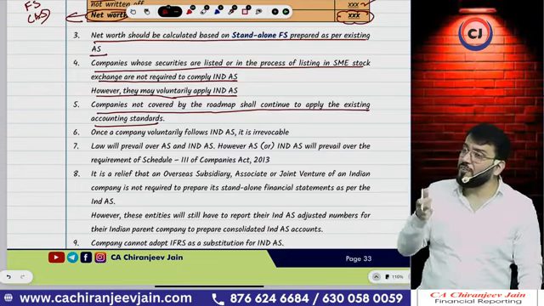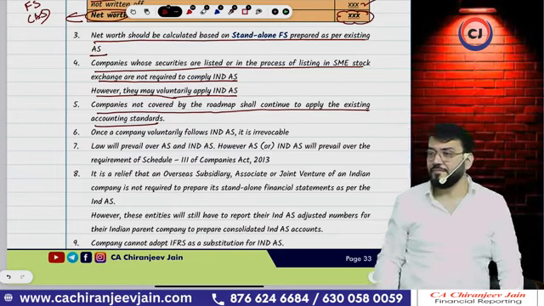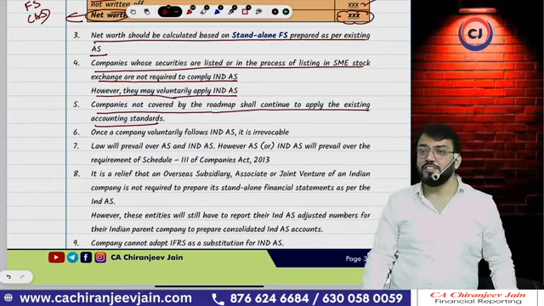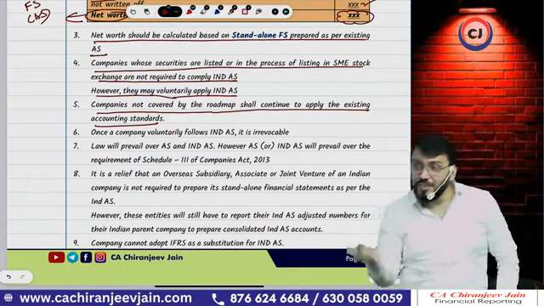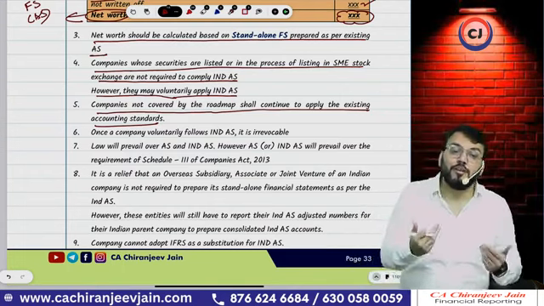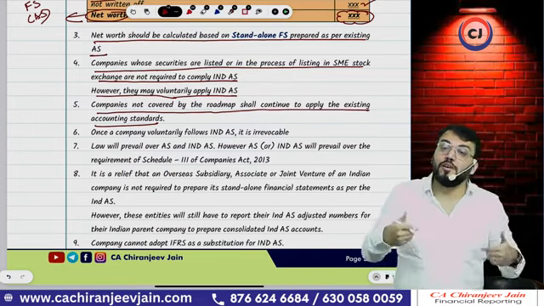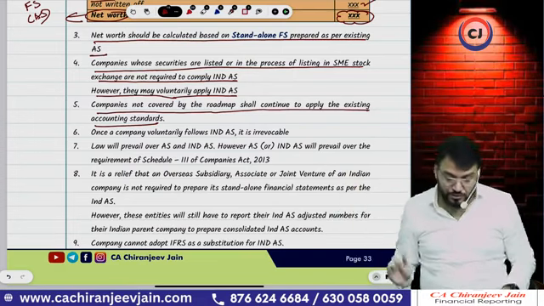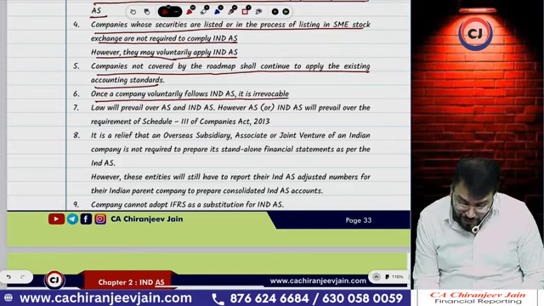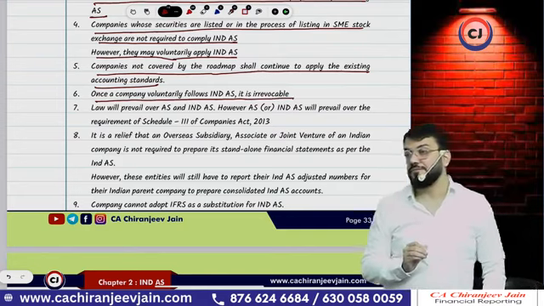Now one note will come, sir. First year we have adopted voluntarily. Second year we realize that Ind AS is very dangerous. Now can we reverse it? Well, no. Once you have adopted voluntarily, it should be adopted for entire life. Understood? Correct. So once a company voluntarily follows Ind AS, it is irrevocable. It is irrevocable.